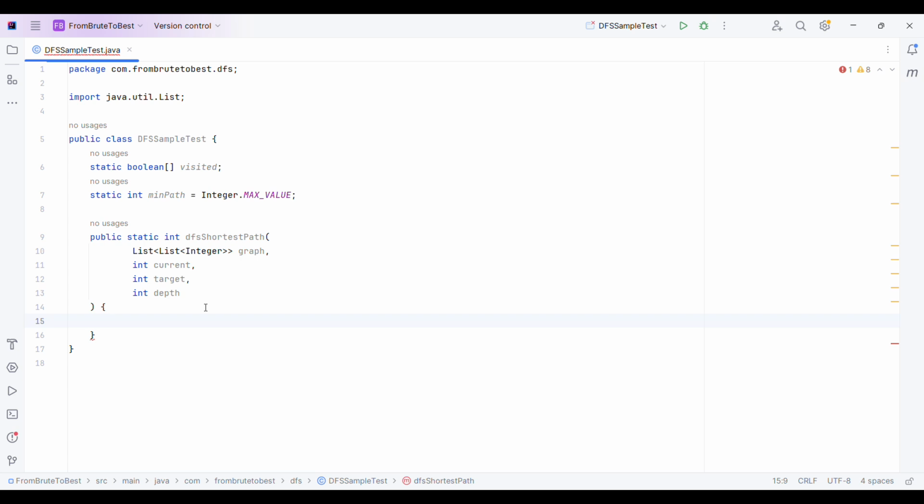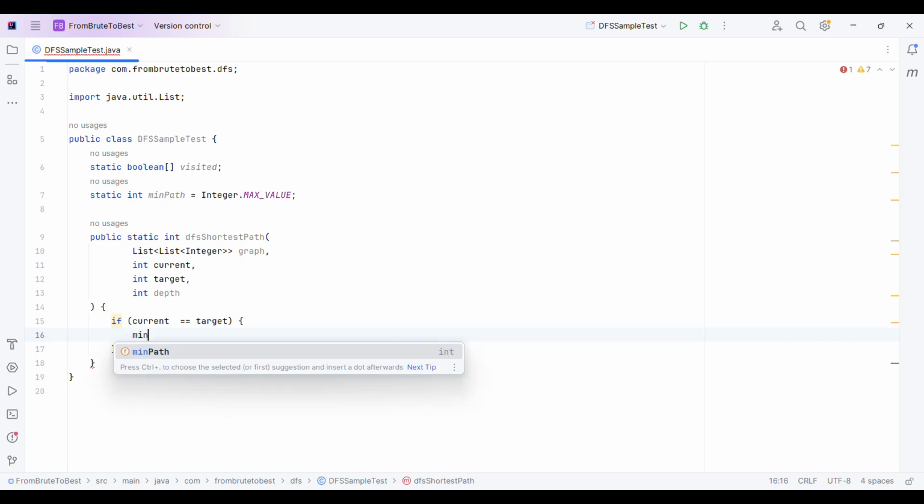Okay, so let me first add our base case here. Whenever we are writing anything using recursion, we must first take care of the base case always. That's the first rule of using recursion. So if our current equals target, that will be our base case.